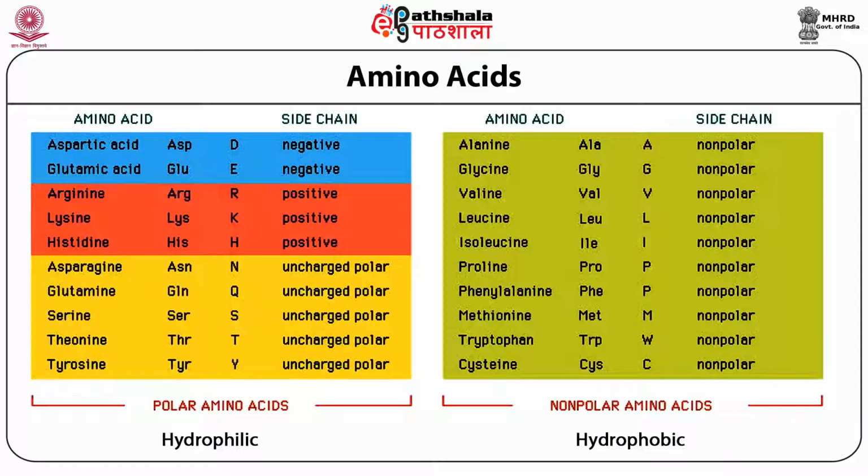Aspartic acid, glutamic acid, arginine, lysine, histidine, asparagine, glutamine, serine, threonine and tyrosine belong to the hydrophilic or polar amino acids, whereas alanine, glycine, valine, leucine, isoleucine, proline, phenylalanine, methionine, tryptophan and cysteine belong to the non-polar amino acids, also known as hydrophobic in nature.